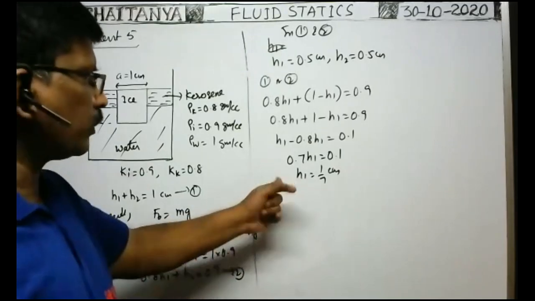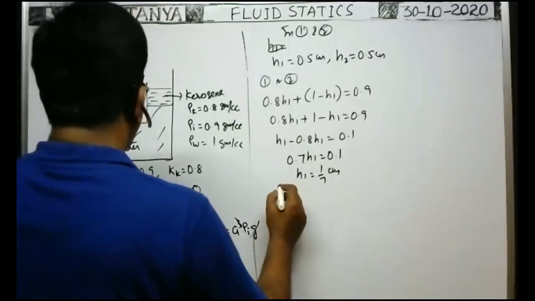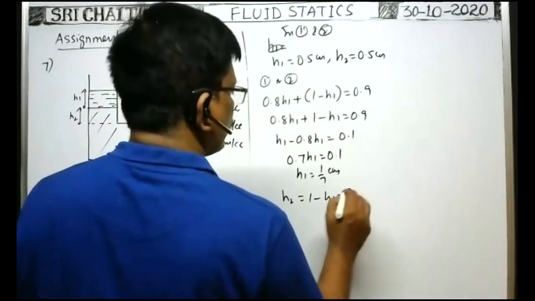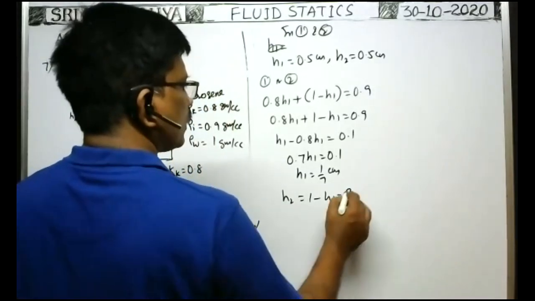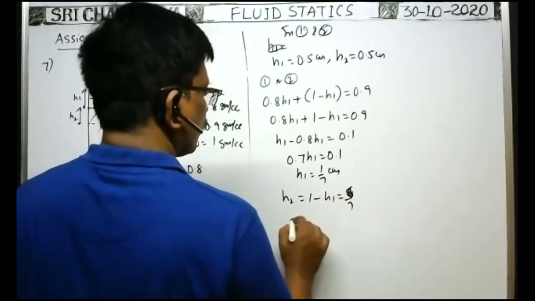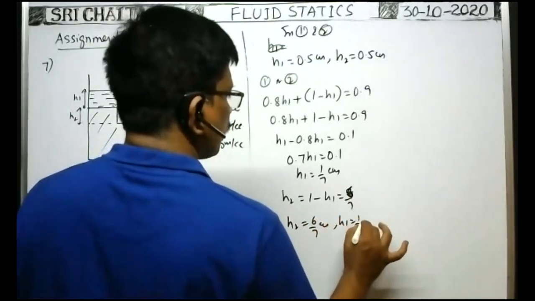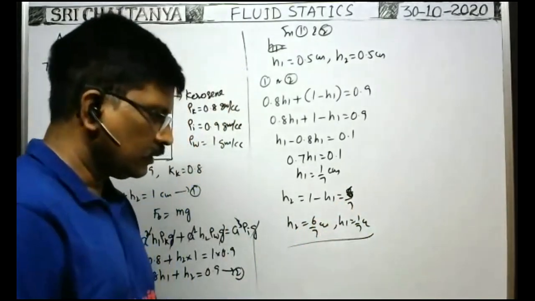I think I am getting 1 by 7. Okay, h2 you calculate. h2 is equal to 1 minus h1, that is equal to 8 by 7. No, 6 by 7. So h2 is equal to 6 by 7 centimeter. h1 is equal to 1 by 7 centimeter. I think this is correct.